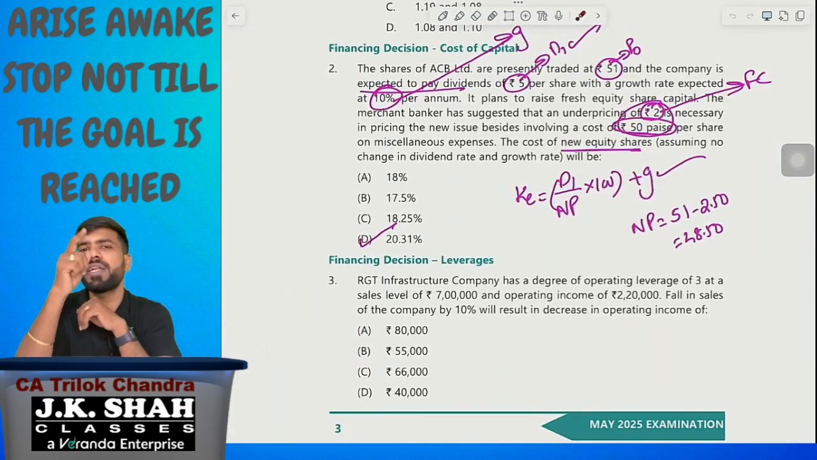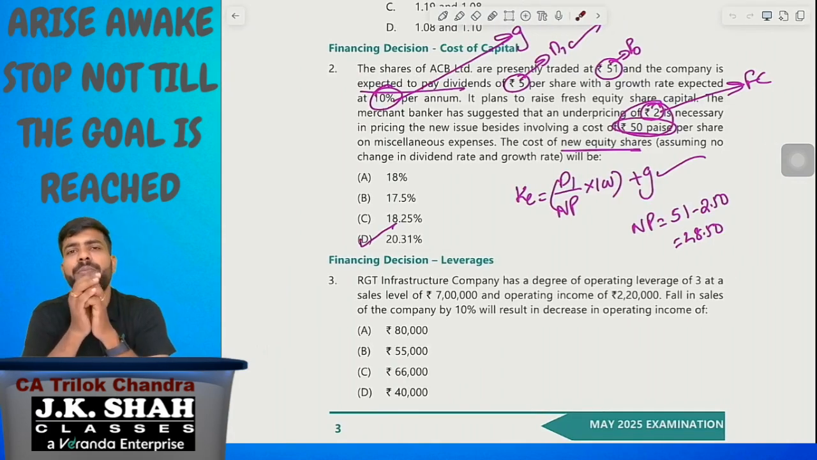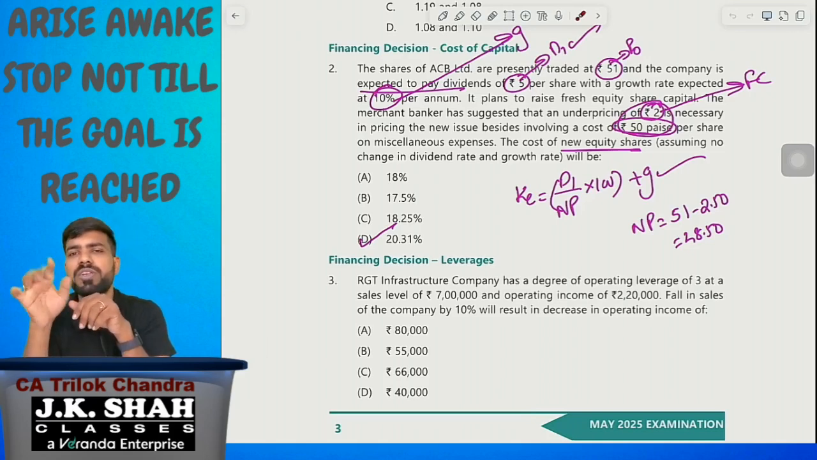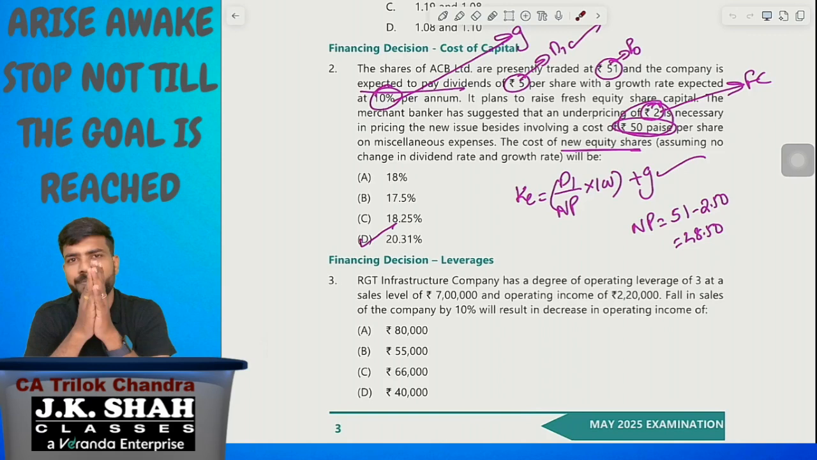Next. Question number 3 is based on leverages, that too based on operating leverage. So how to calculate operating leverage? There are two formulas. One is contribution divided by EBIT. That is the straightforward formula. The actual formula for that is percentage change in EBIT divided by percentage change in sales.